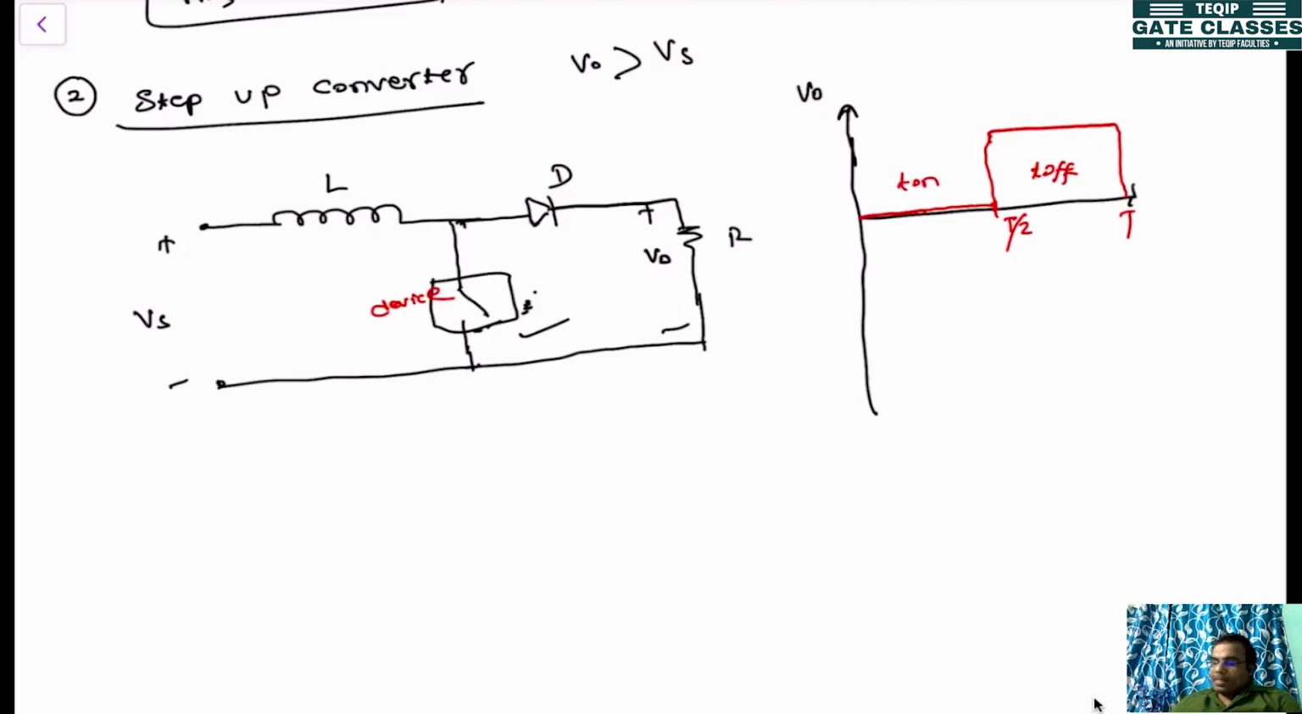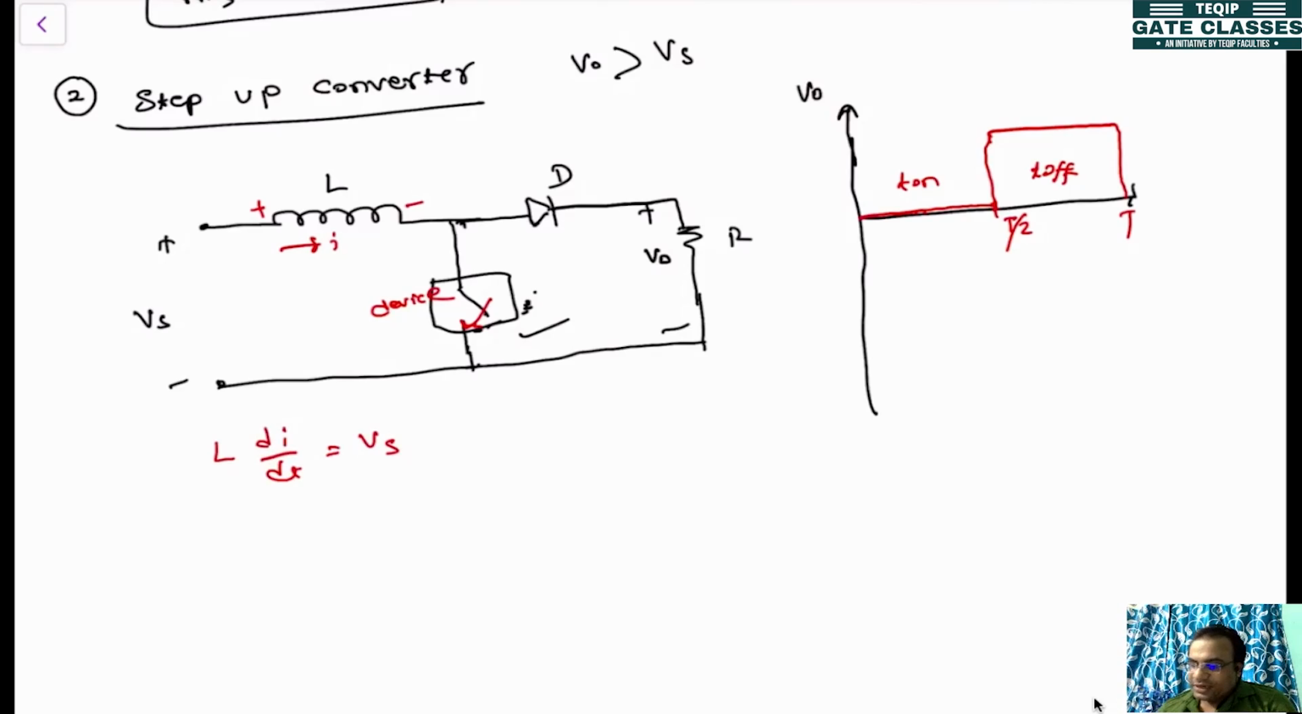Now we'll see, when the switch is on, the inductor will be energized with this positive polarity and this minus polarity. Then what is the voltage across the inductor? Let's say this current is I. So L di by dt is equal to Vs.